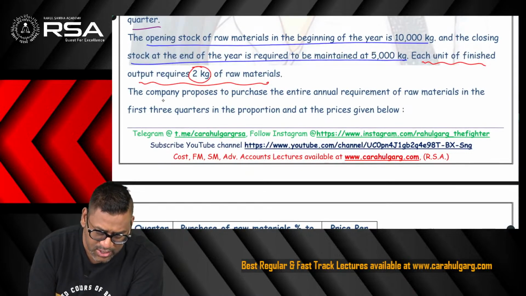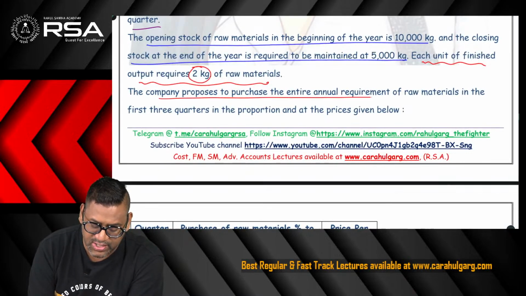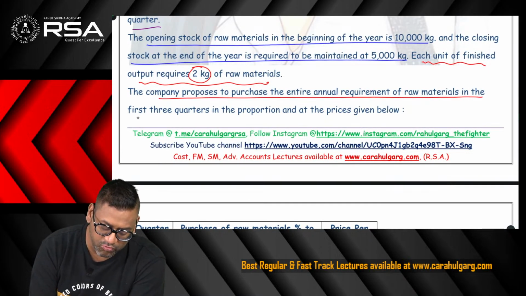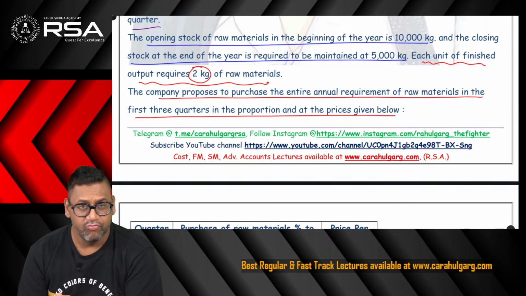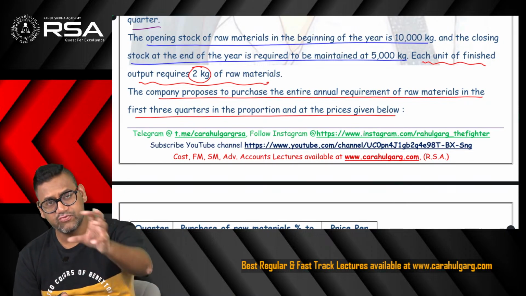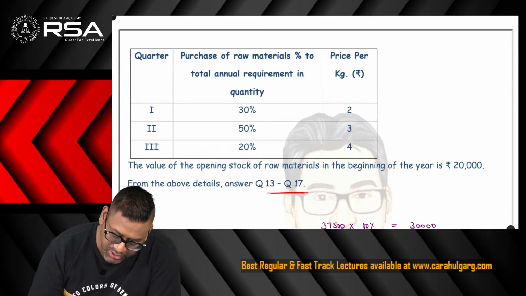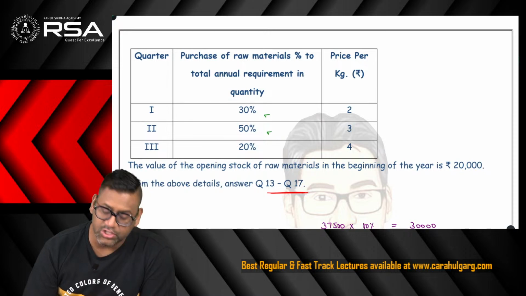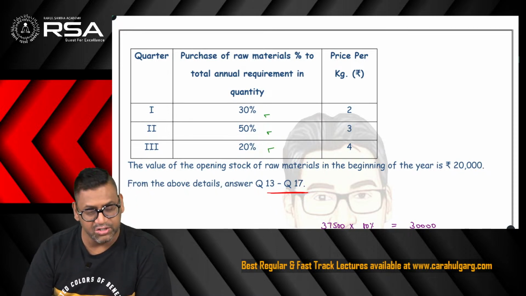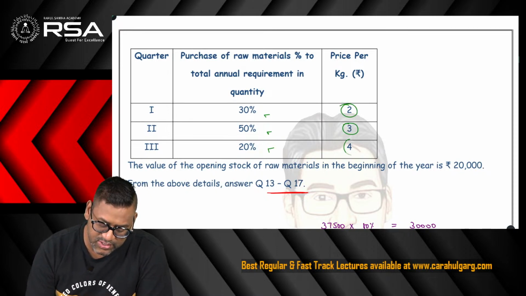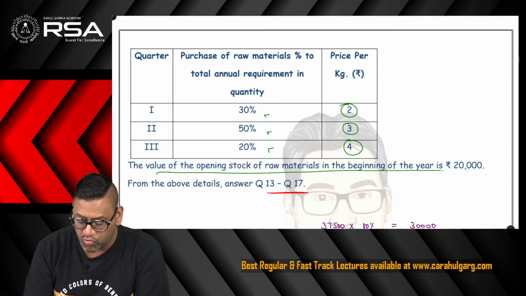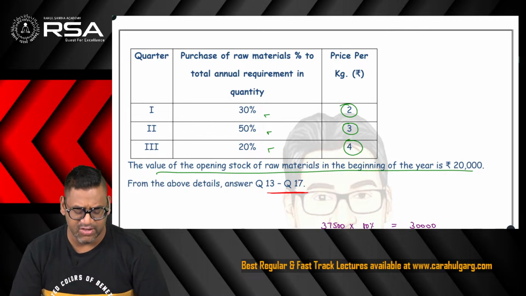Then the question says, the company proposes to purchase the entire annual requirement of material in the first 3 quarters. Whatever is the quantity you have to purchase for the full year, find out that quantity, and then you have to buy 30% of that in quarter 1, 50% of that in quarter 2 and 20% in quarter 3 at these rates respectively. And the question, we don't know why, is giving the value of opening stock of material at the beginning of the year. So we shall see if we require it or not.